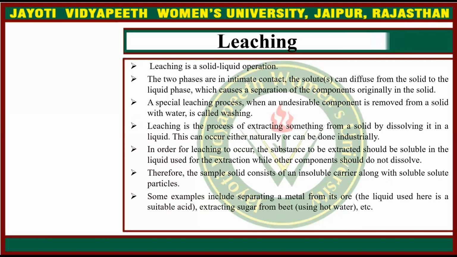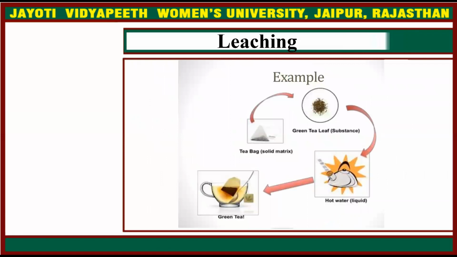Some examples include separating a metal from its ore. The liquid used here is a suitable acid, extracting sugar from beet using hot water, etc. This is an example of leaching in which a tea bag is a solid matrix that is dipped. It is a green tea leaf substance and it is dipped in hot water, and then we will get the green tea. And making a green tea is basically a leaching.